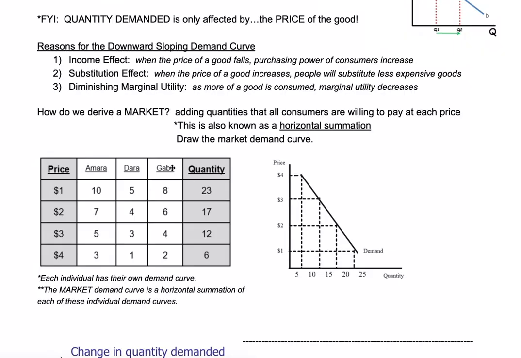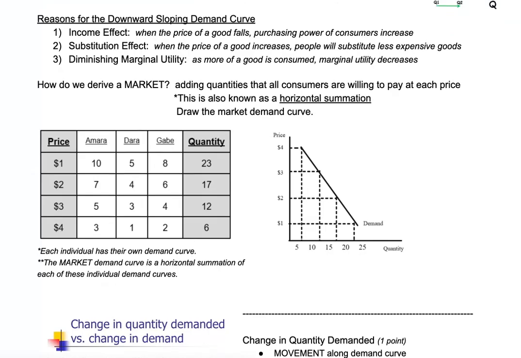Now, each of these consumers might have their own individual graph that you could graph. But specifically, we're going to talk about markets. And many times it's going to be competitive markets, but we'll get into that another day. So it's very important to know that this is called a horizontal summation. Remember, you're adding up all of the quantities, which of course is on the horizontal axis.